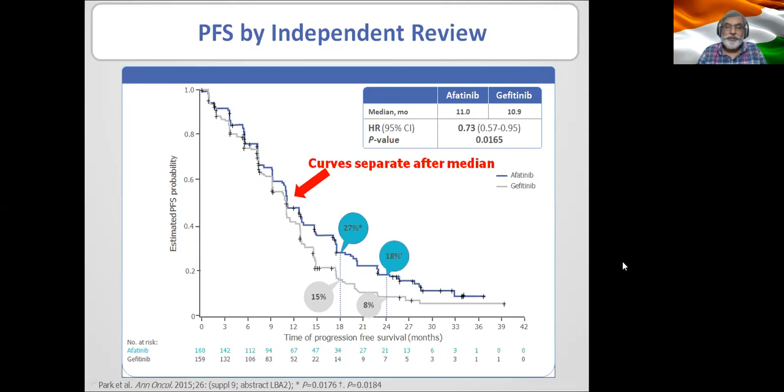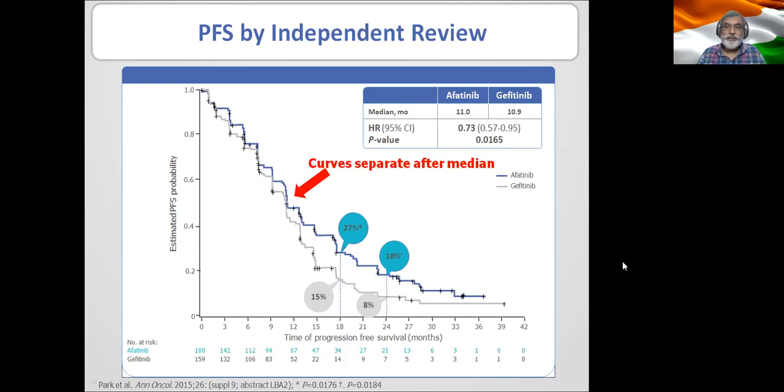Fortunately, if you look at this graph at 18 months and 24 months, you can clearly see that the separation is consistent and the separation is continuing. After that, when the patients at risk is in single digits, the graphs start coming closer to each other, but this should not be interpreted as reduction in the outcome.